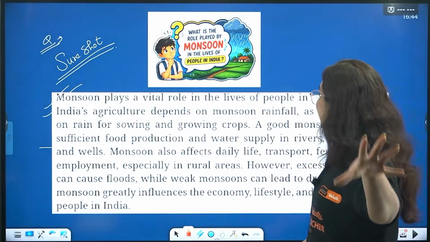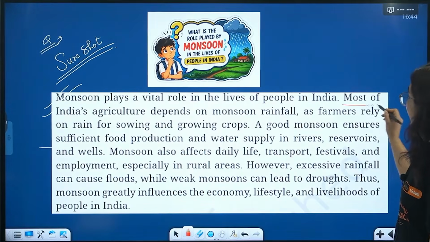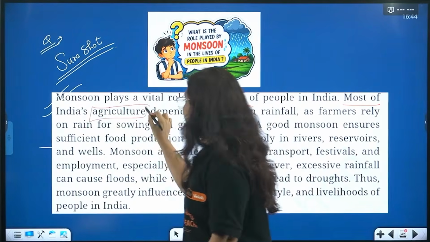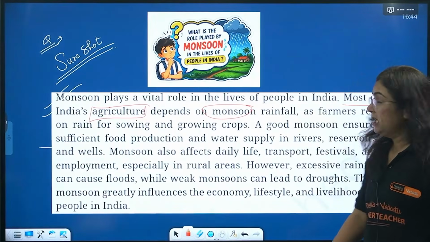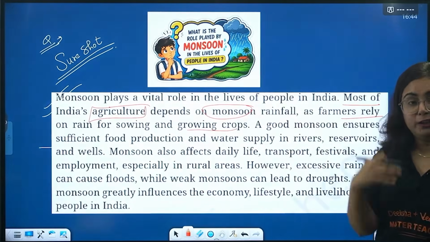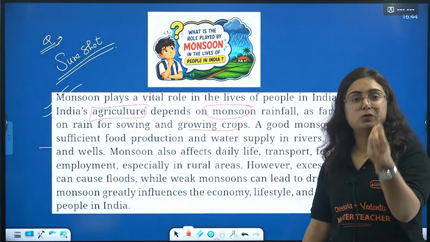5 marks. Point number 1. Beta, the life of the people depends upon monsoon, because agriculture totally depends upon monsoon. Like what to grow, how to grow, when to harvest. All the decisions of the farmer are taken only because of monsoon.